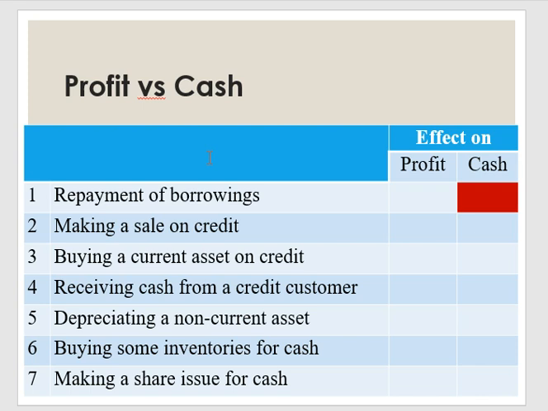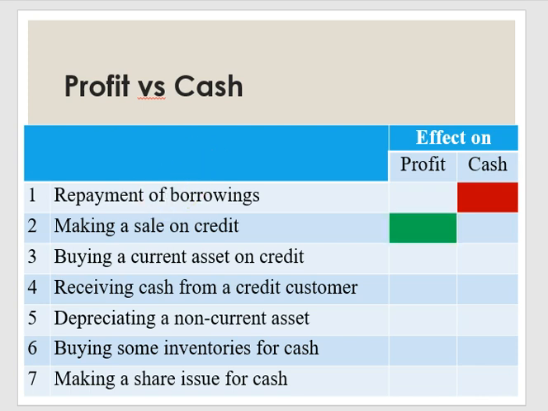The next one is making a sale on credit. When I make credit sales, I credit the sales account, so my sales goes up, and debit accounts receivable. Since sales is an income, and income is something to do with your profit, this will have an effect on your profit.